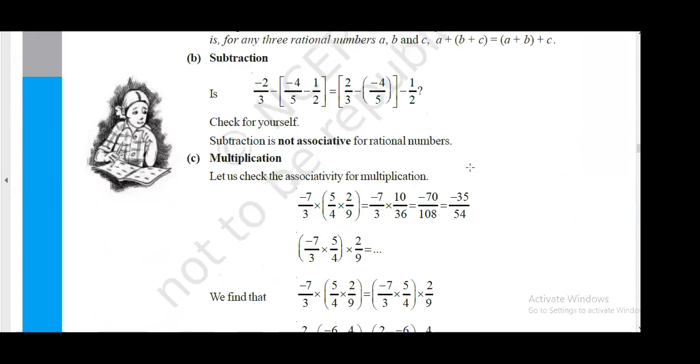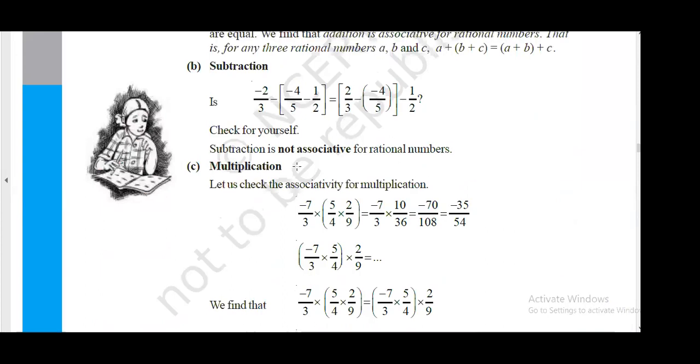Okay, try to answer this problem. This one. What is the value of this problem? Tell me.